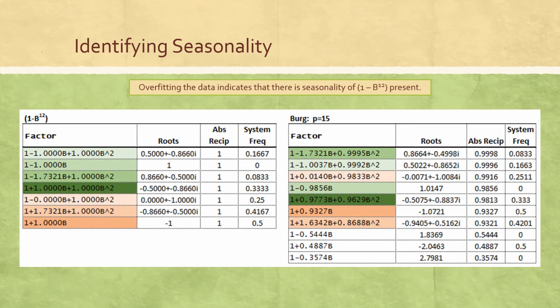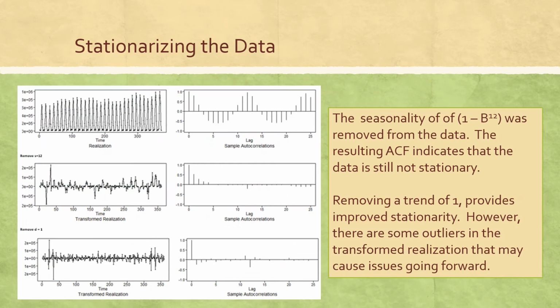The model was overfit to identify any seasonality in the data, and we can see here that the factors for 1 minus B to the 12th are present. To obtain stationary data, the 12-month seasonality was removed, but the resulting charts do not appear fully stationary. Since there appeared to be a linear trend in the original plots of the data, the trend was removed and we can see in the bottom plots that it is now stationary.